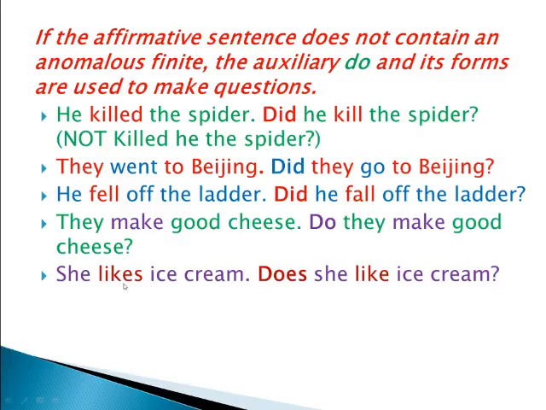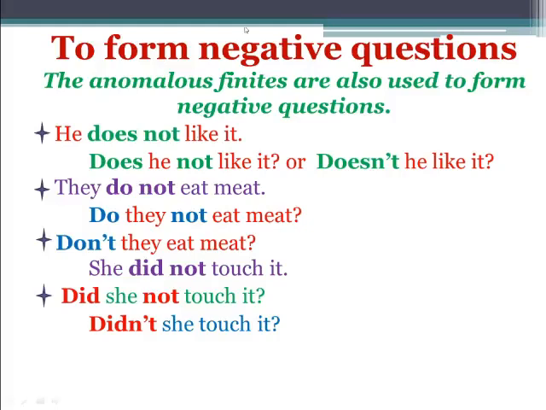Likes is does plus like; kills is does plus kill; eats is does plus eat. This is the way we are forming this question. She likes ice cream. Does she like ice cream? Again we are not using the "s" here. Since "does" already has it, we need not use it again with this verb. So this is the form.